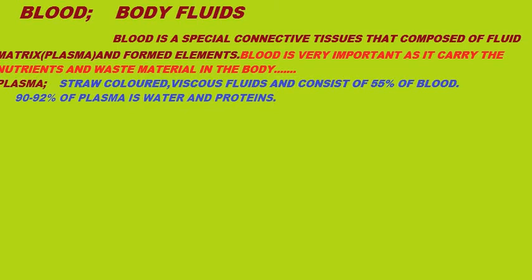Now proteins present inside the plasma are known as plasma proteins. We have to discuss more details about plasma proteins: how many types of plasma proteins are present, and what are the functions of each plasma protein?